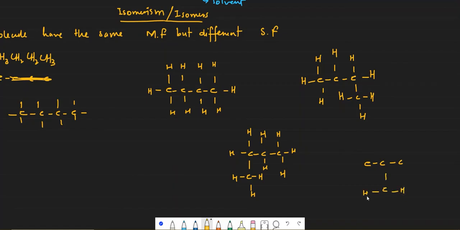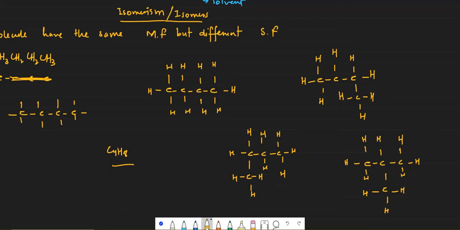H, let's say. Now, if you look at them, it may seem that all of the structures are different. You can easily deduce from it that all the structures are the same. They have the same molecular formula. All of them have the molecular formula C4H8, but their structure seems different. So they must be isomers of each other. But that's not the case. There is more to what meets the eye here. You'll be very careful here.